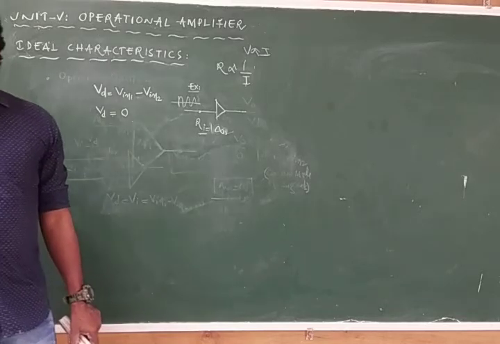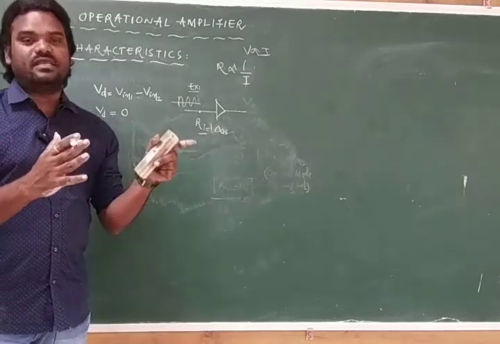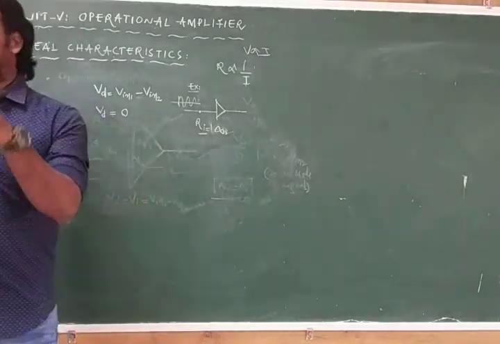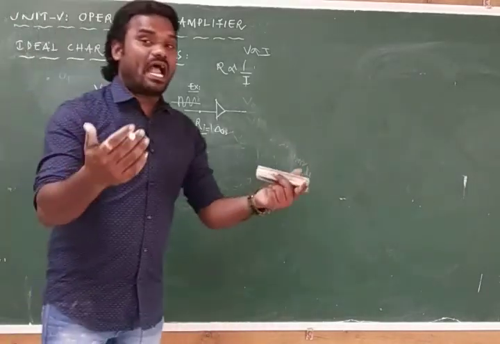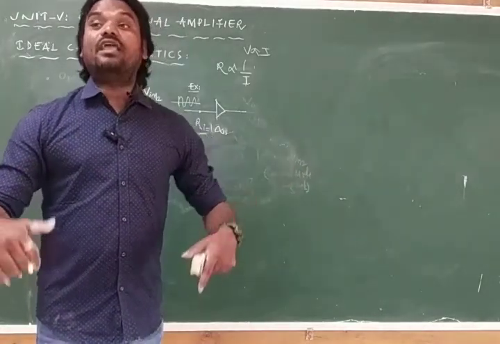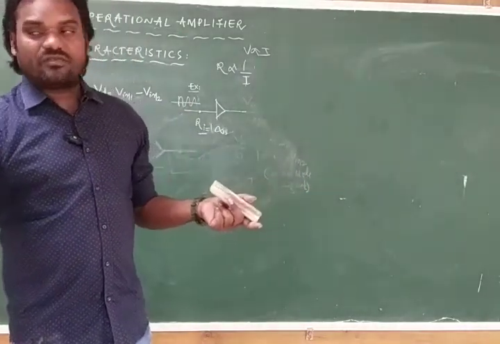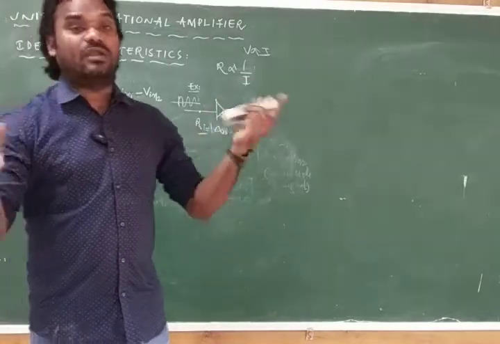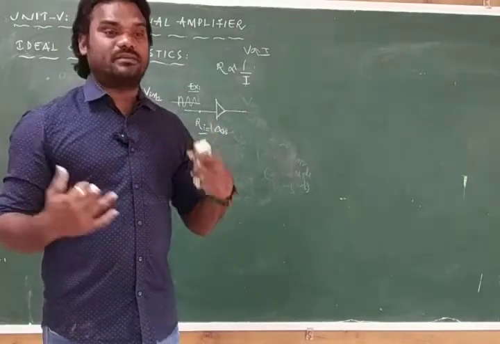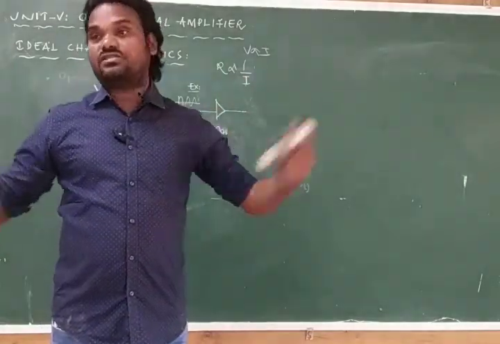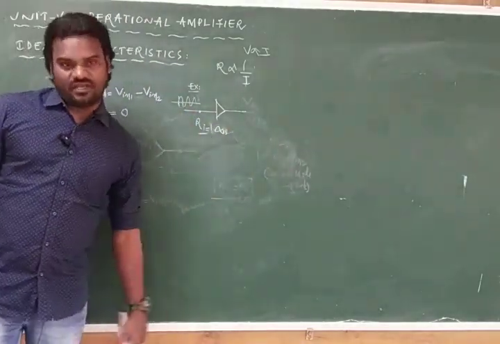I hope I am very clear. From the first point only I have been explaining all the characteristics related to it, that is, the open loop gain is infinity at Vin1 equal to Vin2, that is, Vd equal to 0. When can we have Vd equal to 0? When the input resistance is huge. It is not ready to accept even a fraction, or a very small amount of input, whether current or voltage. That means it has that much resistance at the input side. That huge resistance we represent with infinity.